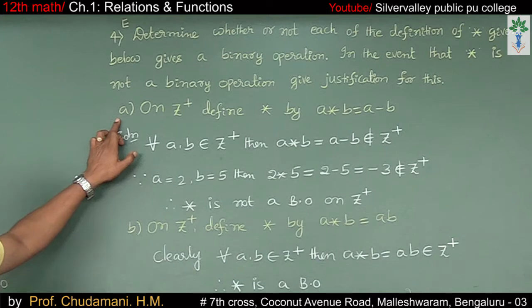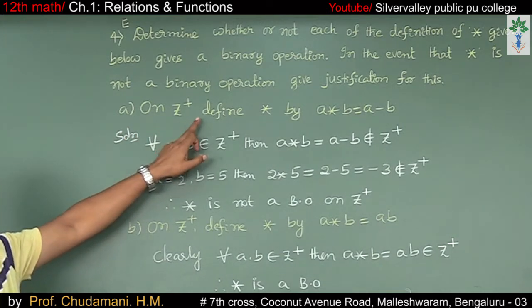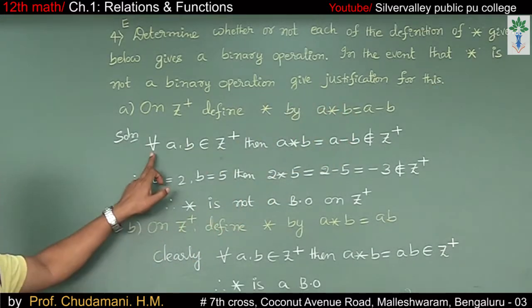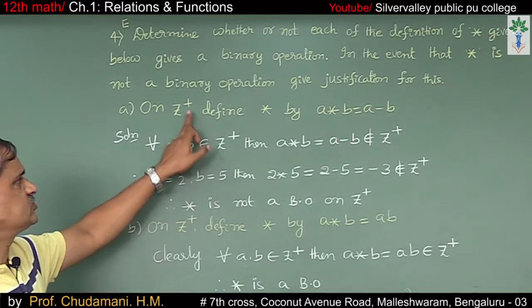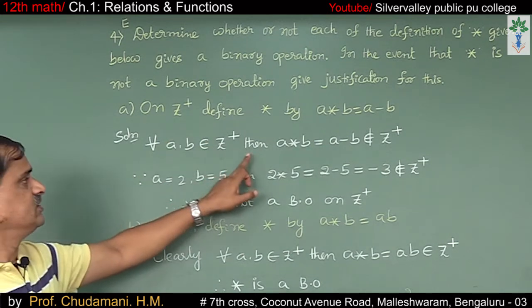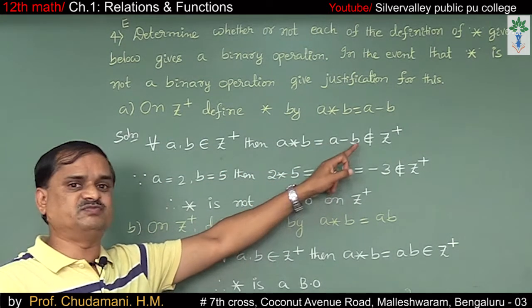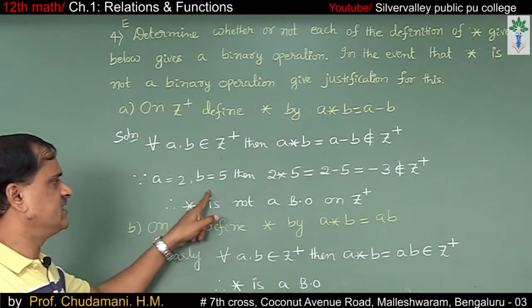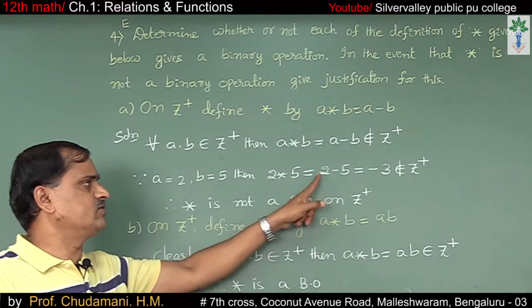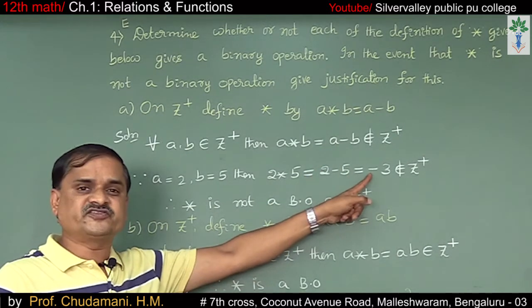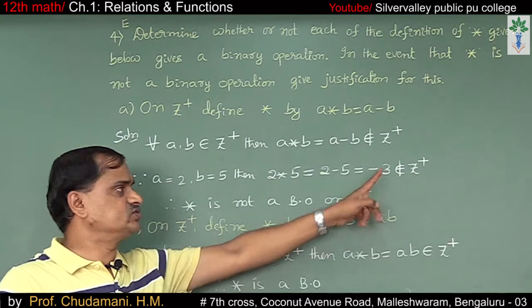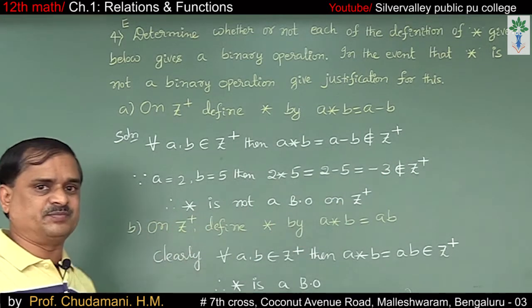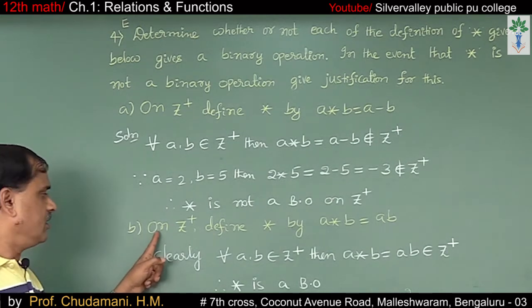Number A, on Z plus, define star by A star B equals A minus B. Solution: for all A, B belong to Z plus, positive integers, A star B equals A minus B does not belong to Z plus. Because, if A equals 2, B equals 5, then 2 star 5 is equal to 2 minus 5, which is minus 3, but minus 3 does not belong to Z plus. Therefore, star is not a binary operation on Z plus.